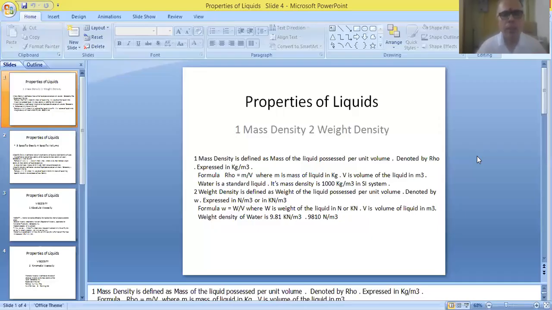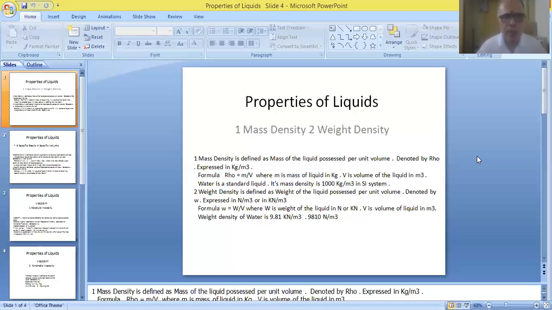And lastly, it is defined as the mass of the liquid possessed per unit volume. Unit volume in the sense of how much mass is present in 1 meter cube of liquid, or how much mass is present in 1 liter of liquid.